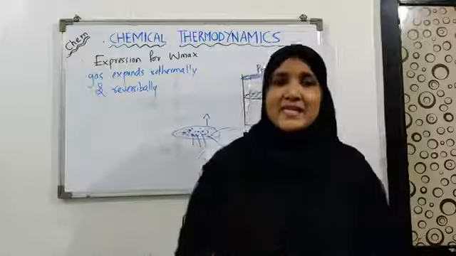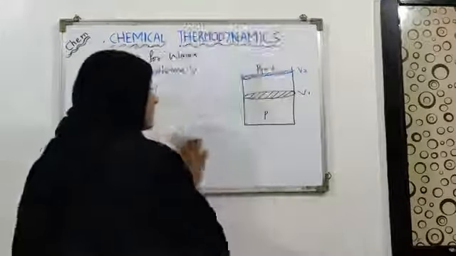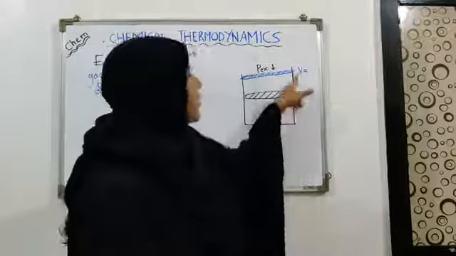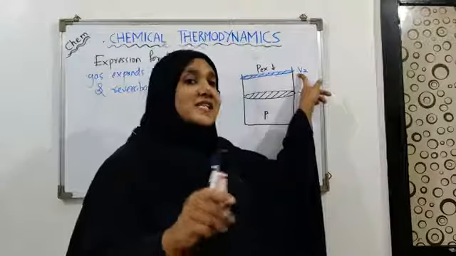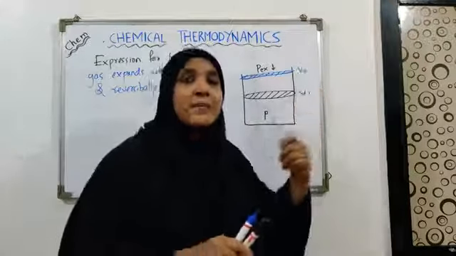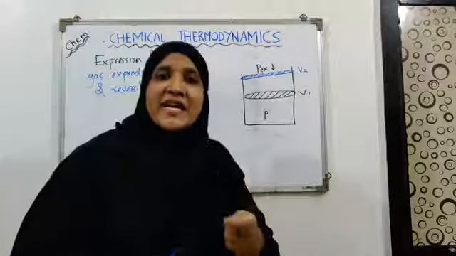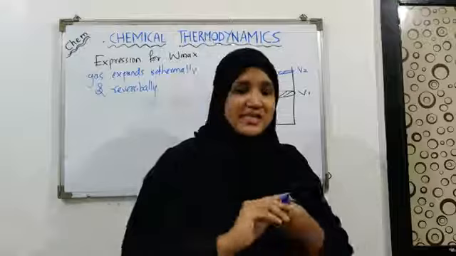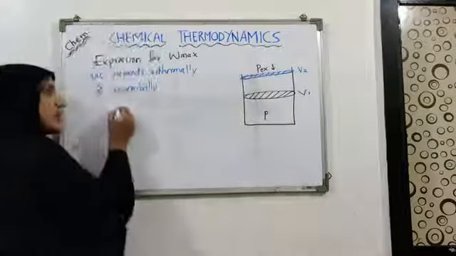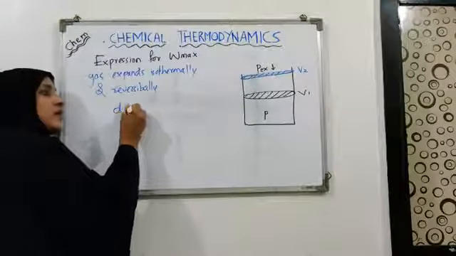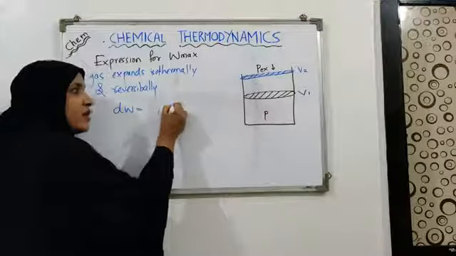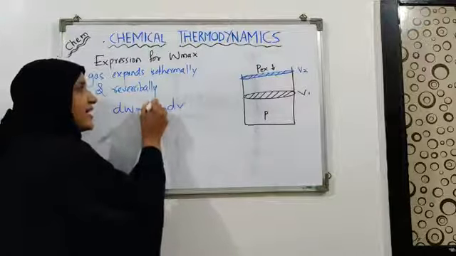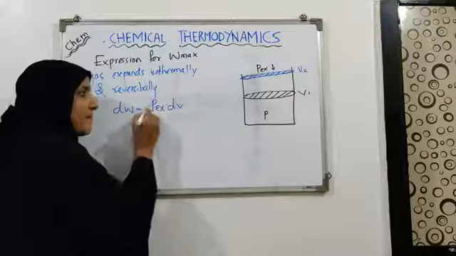So let us assume that during this process of expansion of a gas from V1 to V2, the process does not take place suddenly, but it takes place in an infinitesimal number of small steps. During each small step, there will be a small amount of work done for bringing the change in volume dV against the external pressure Px.